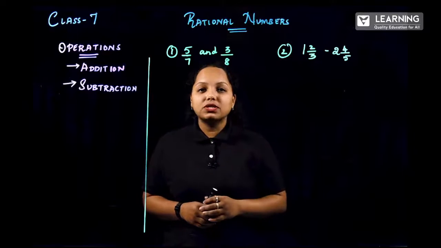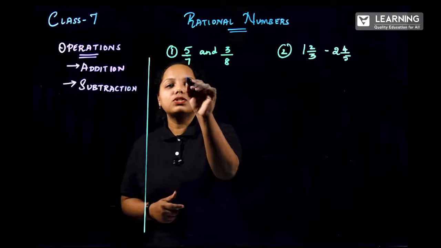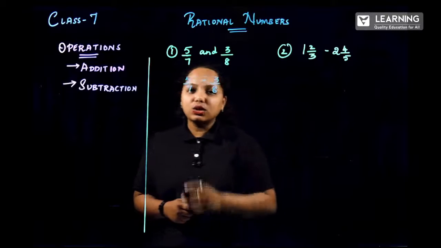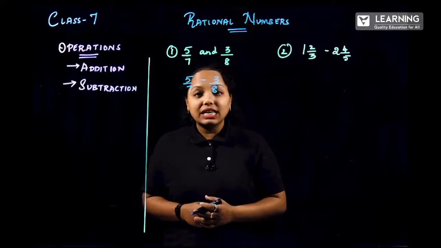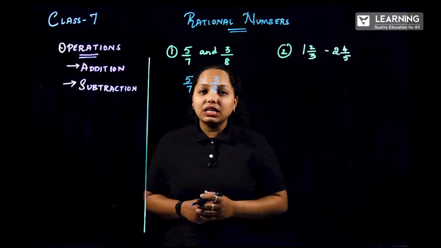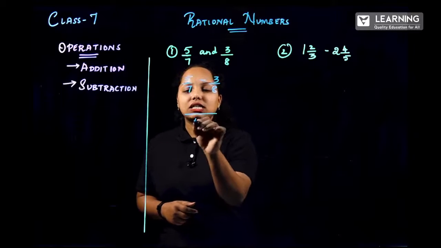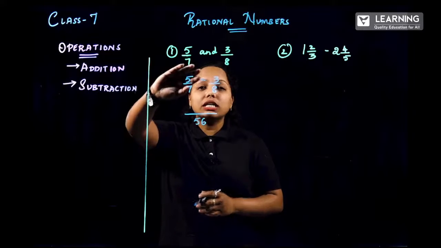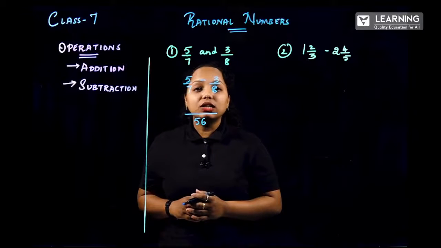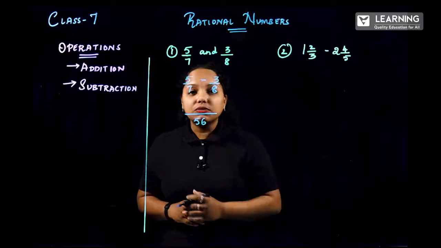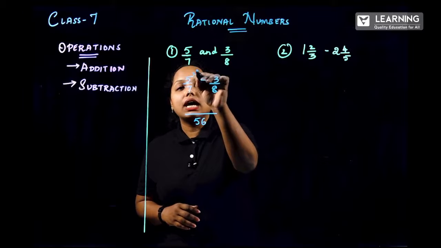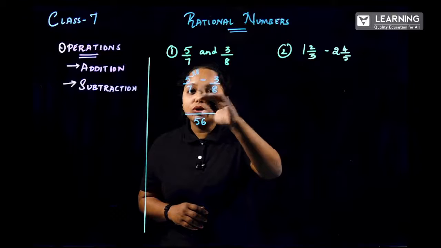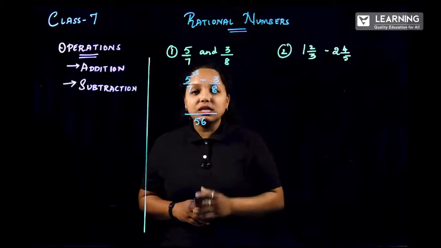How to solve this first question? So as usual, our first rule, 5 by 7 minus 3 by 8. Are the denominators same? No, you have to take the LCM. So what is the LCM of 7 and 8? Well, it is 56. That is 7 8s are 56. Now, our trick, close the numerator, concentrate only on the denominator. 7 how many are 56? So it is 7 8s are. Now again the same rule, close the numerator, concentrate only on the denominator. 8 how many are 56?